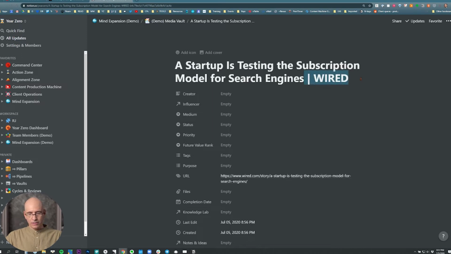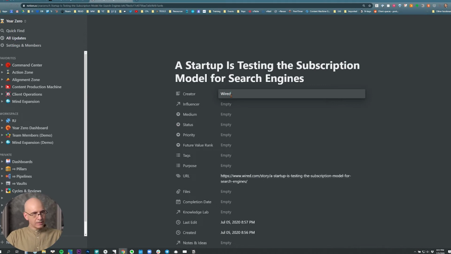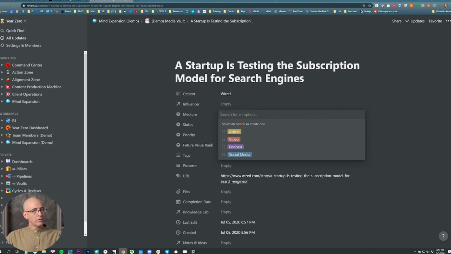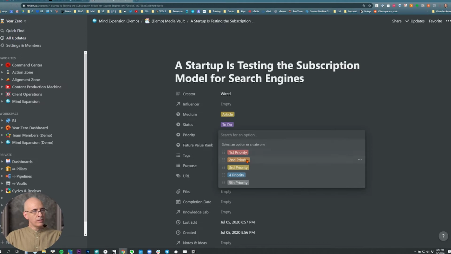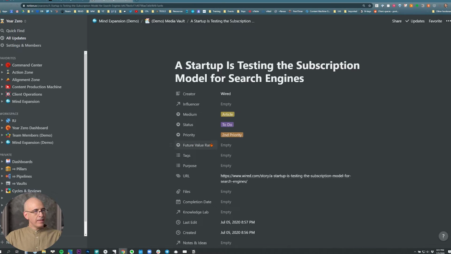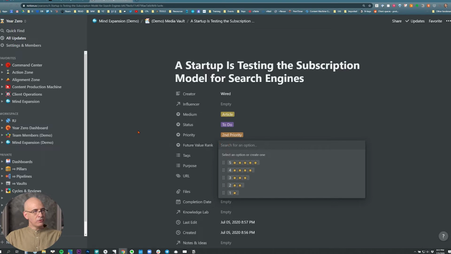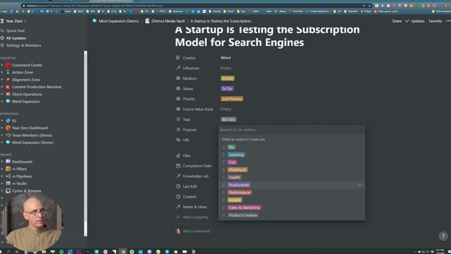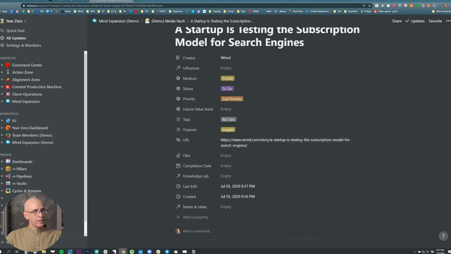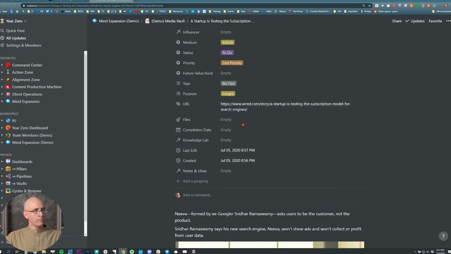Now I usually clean this up a little bit. Often I'll put the magazine because that's more useful as a reference. And then I'll just do article, status to do, priority, second priority. After I read it, I'll give it the future value rank. Tags, business operations, purpose, let's say insight, whatever. You set your own tags and purpose. Those can be merged together if you want.